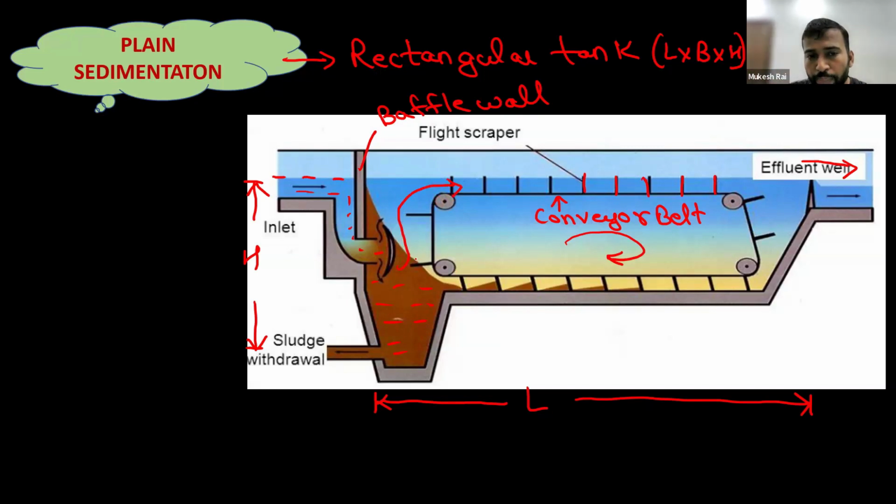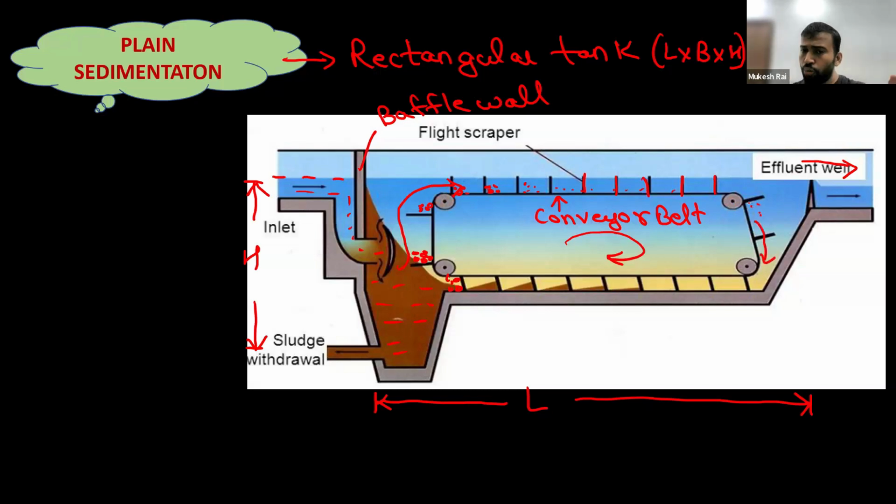Now all the impurities get attached here to the flight scrapers. Now what will the flight scraper do? It will take all the impurities along with it, and try to move all the impurities in this direction, and just throw all the impurities here.